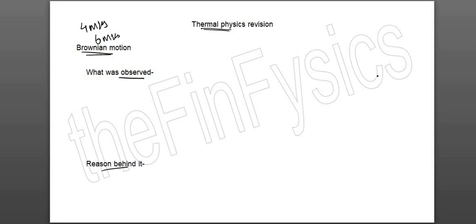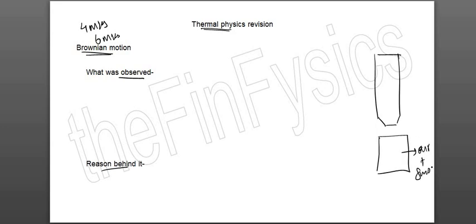Okay, so if they ask you the diagram, you are going to draw a microscope. Label it microscope. Then you're going to draw a container which has got air along with smoke. What you have to remember is smoke is light, air is heavy, and there is a source of light over here. From here you will observe. This diagram comes for 2 marks. Okay, obviously here there will be a tiny slit for light to move out.